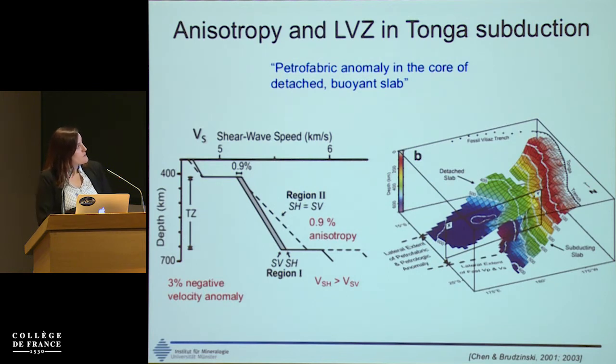And also, across this transition zone fragment, you will have an increase of the anisotropy, reaching values of around 1% at the bottom of the transition zone, with a particular polarization of the waves, where horizontally polarized waves arrive faster than the vertically polarized. So the idea is that there might be a petrofabric anomaly in the core of the detached fragment of the slab that is buoyantly staying in the mantle.